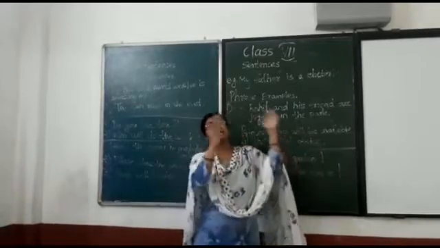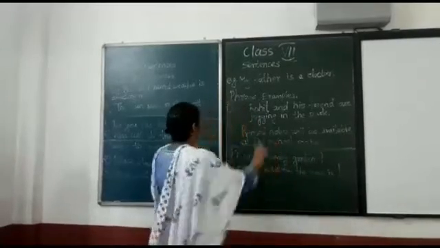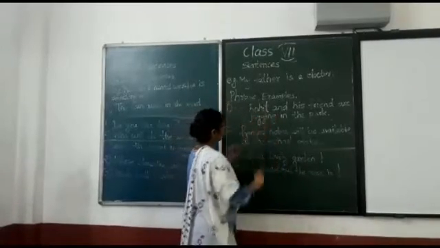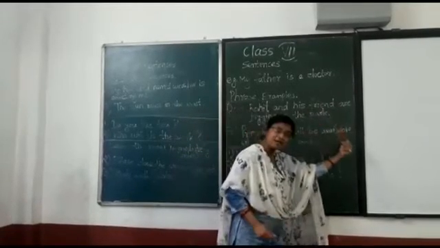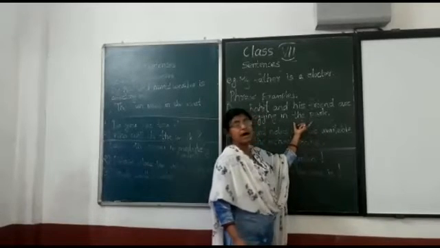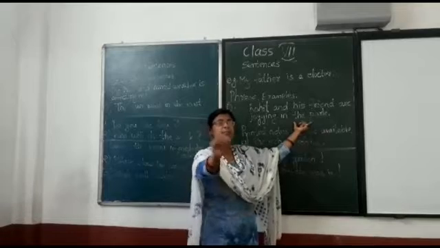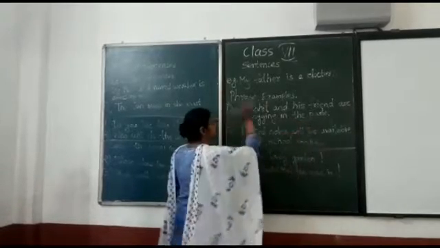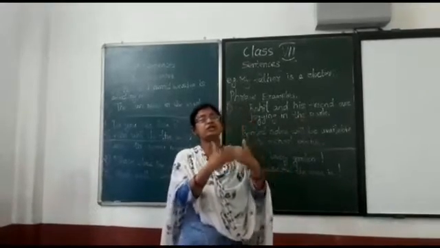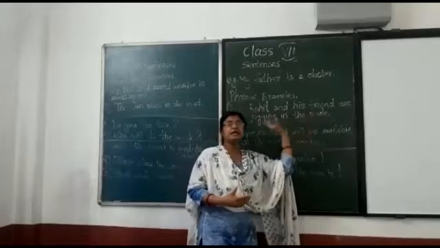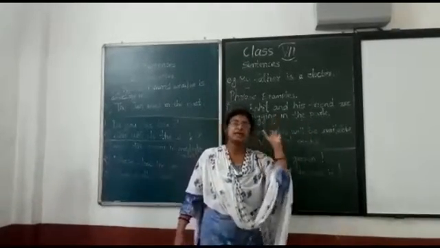Phrases can be changed into sentences by adding words to them. For example, see this first one. Rohit and his friend are jogging in the park. As I have told you, in the park is what? It's a phrase. It makes sense but not complete sense. But when we add some words to it, it gets changed into a sentence and gives complete meaning, makes complete sense.